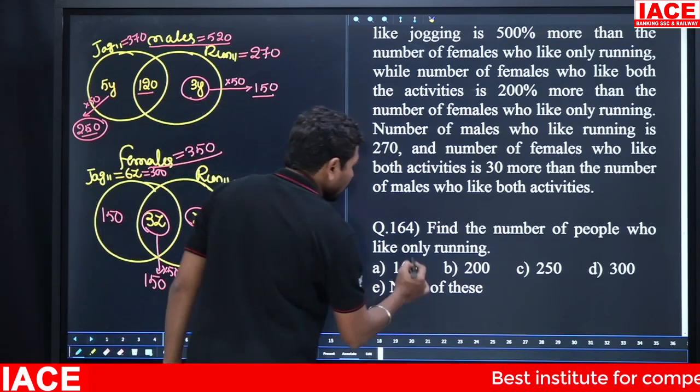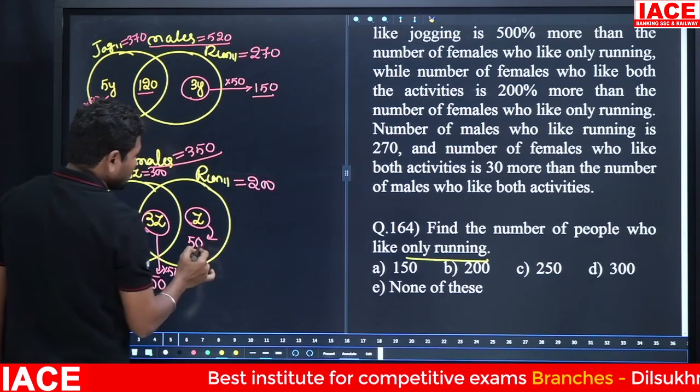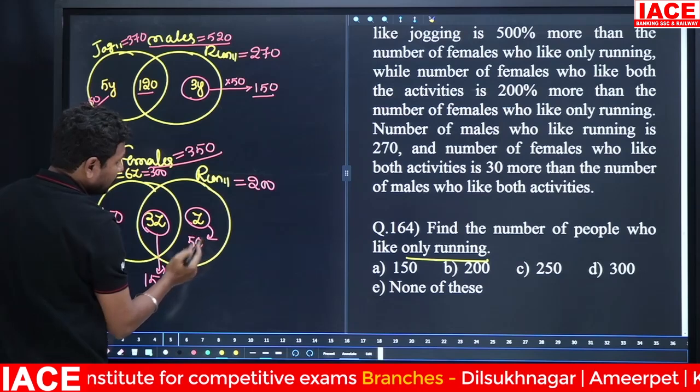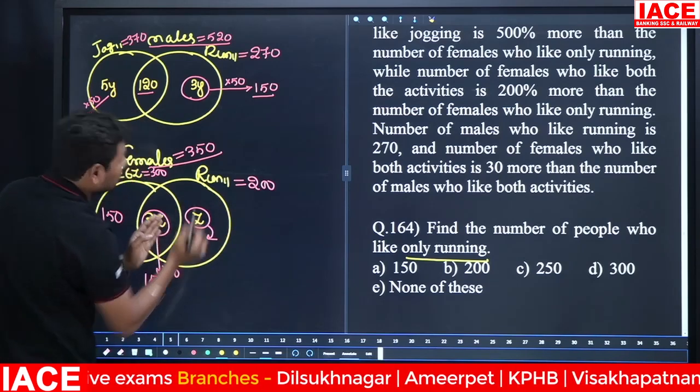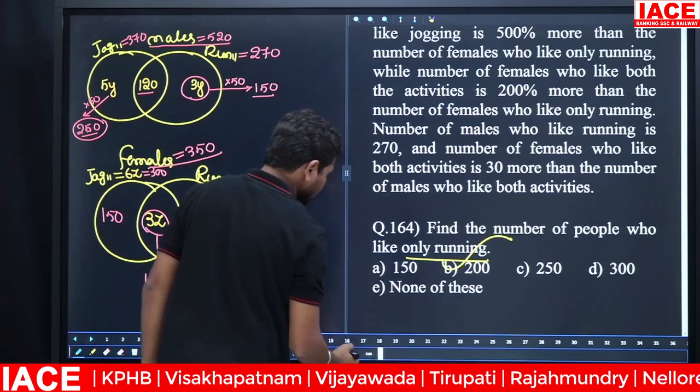Clearly mention only running. Only running means here 150 members, here 50 members. This section only running. Here the 50 members, here the 150 members. Total 200 members. 200 members means option B.